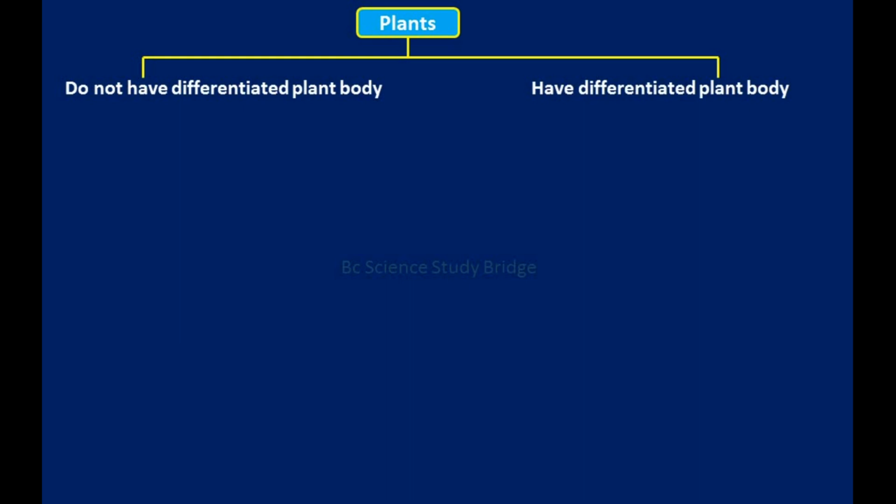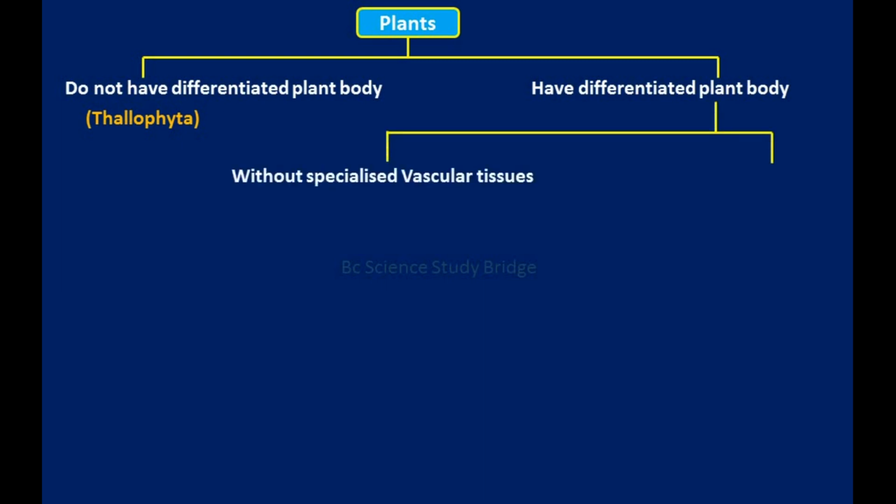This is the main criterion for the classification of plants. The group without a differentiated plant body includes the thallophytic plants. Those with a differentiated plant body are again divided into 2 groups: one without specialized vascular tissues and another with specialized vascular tissues.